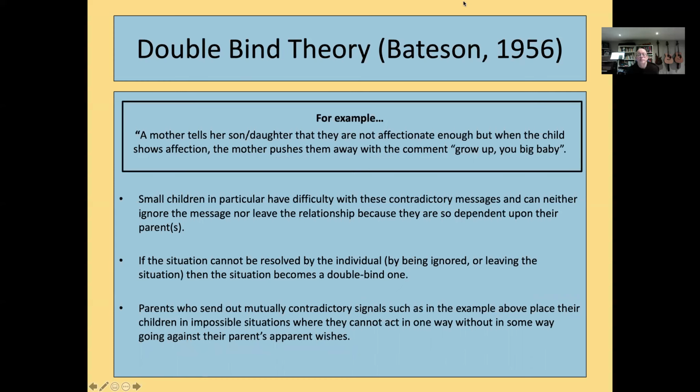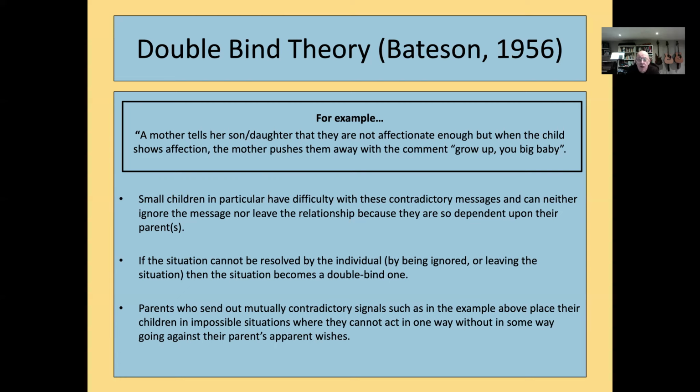Imagine an example of what can happen within families, where the mother tells the son that he's not affectionate enough, but when the child shows affection, the mother pushes him away and says something like, "Grow up, you're a big baby." So there are two contradictory messages going on there. Small children in particular have difficulty with those, and they can't do much about it. They're stuck with their parents. They live with their parents. They can't leave the relationship. But they've got two different messages coming in about you should be affectionate and you shouldn't be affectionate.